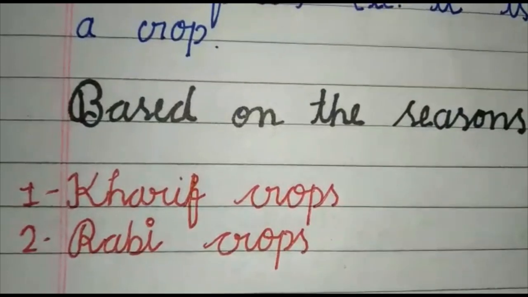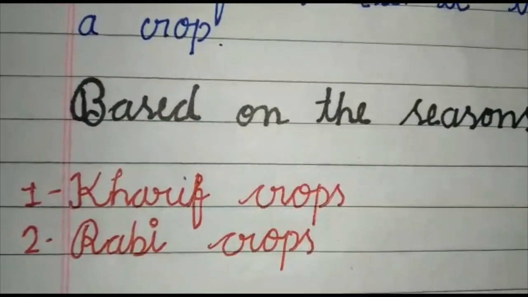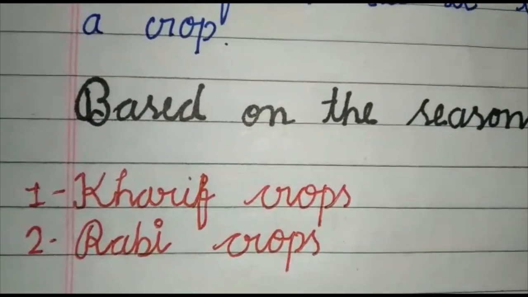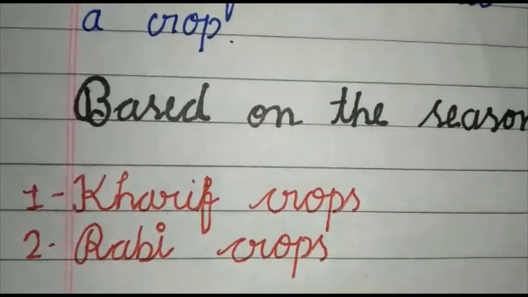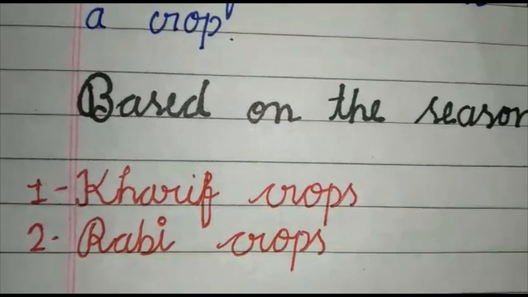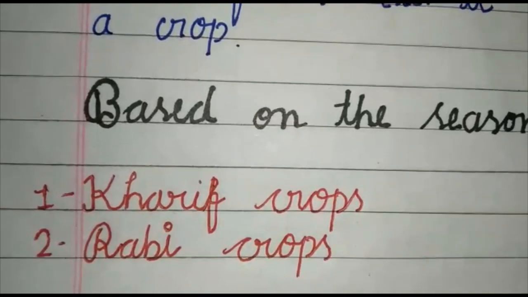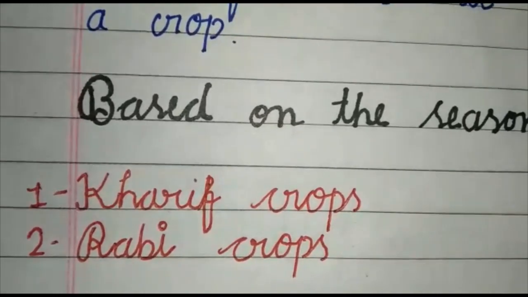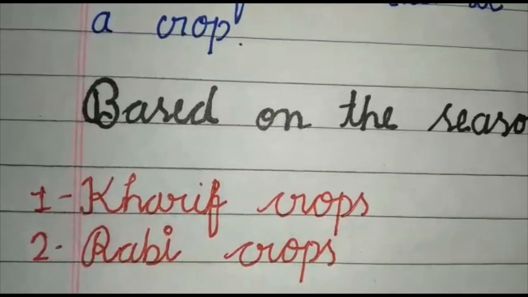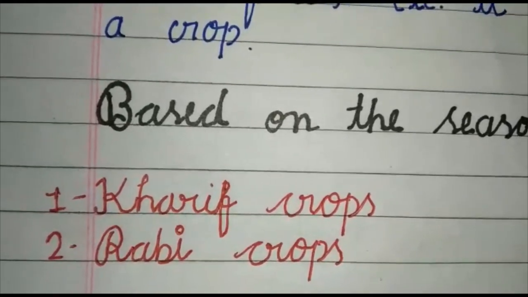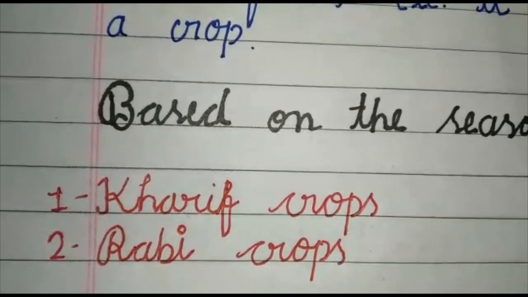A very important point that tells you the types of crops, that is kharif crops and rabi crops, is based on the season of sowing and harvesting. So, to remember all the examples of rabi crops and kharif crops, even if you remember 5 crops, it is enough.